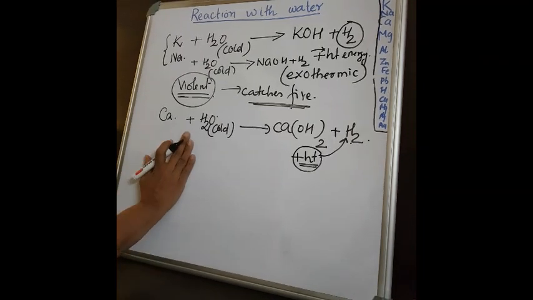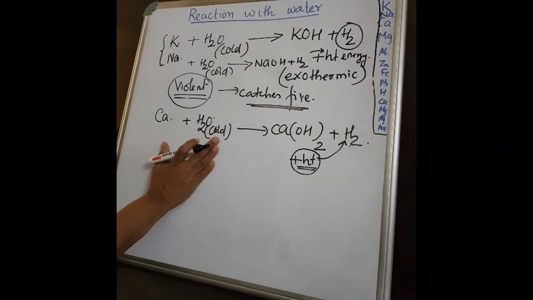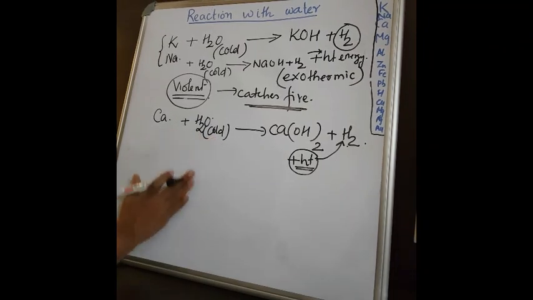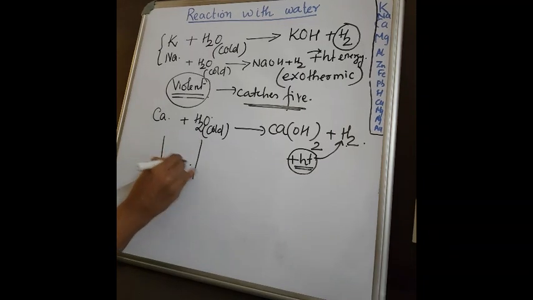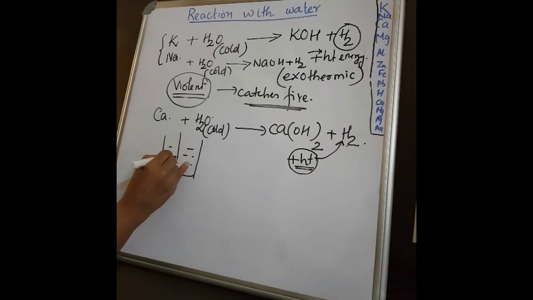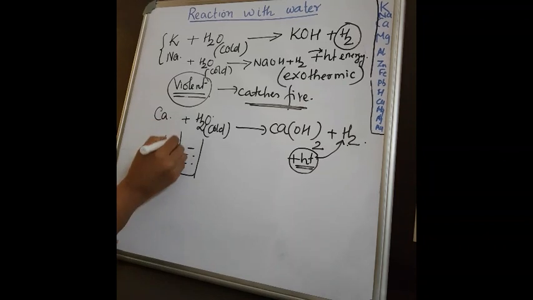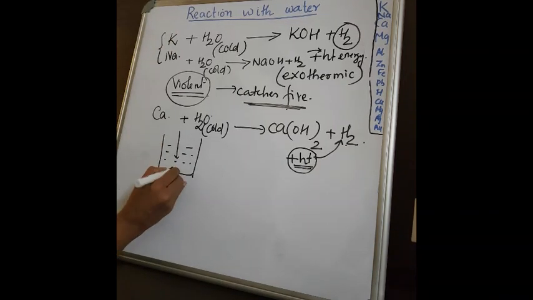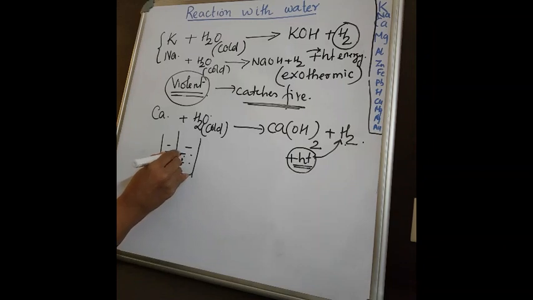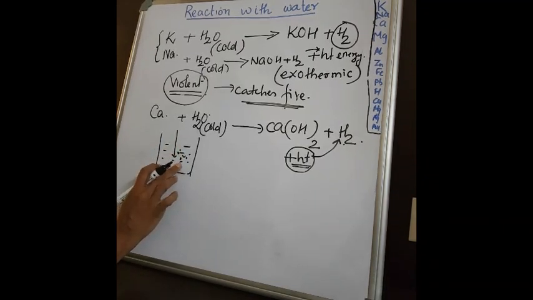One more important thing in this calcium reaction: when calcium is put in water, what happens? It sinks to the bottom, right? It's a metal. On this reaction with calcium, or even sodium and potassium, the same thing, what happens? Bubbles will come.